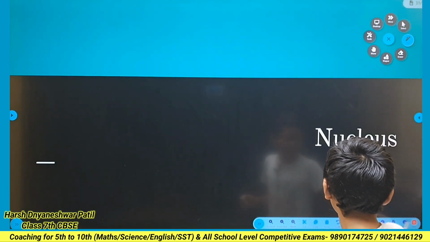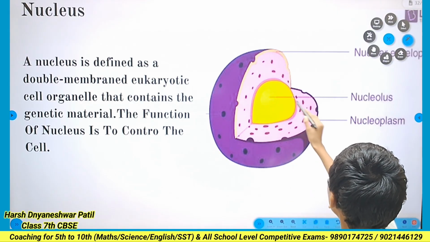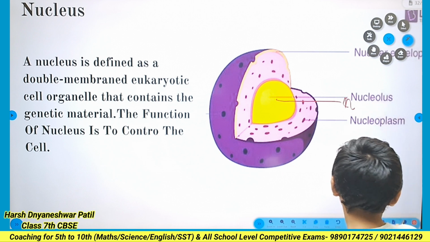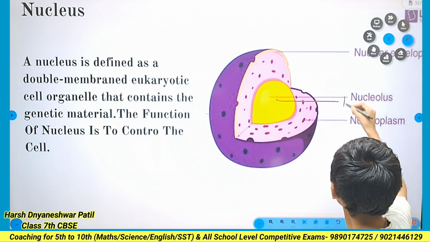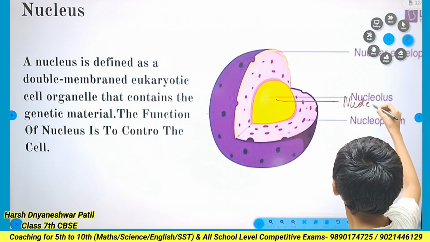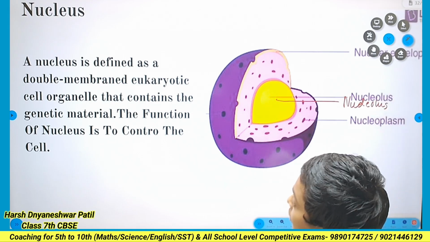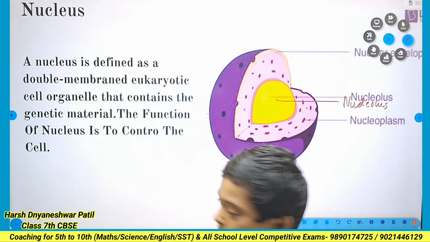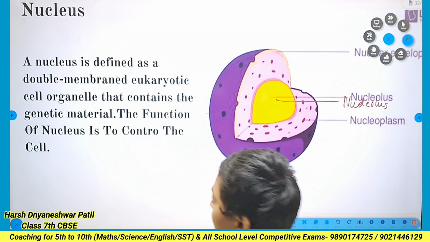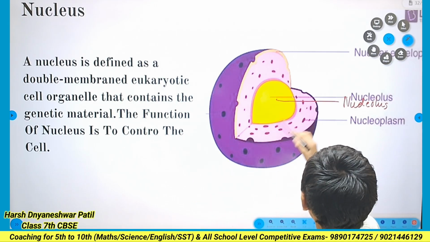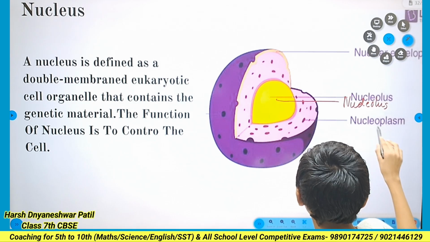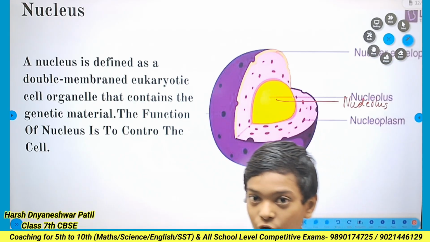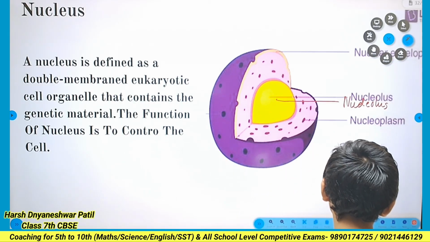Cell organelles. The first main one is the nucleus. Here is the nucleus, present in the nucleoplasm. The nucleus controls the whole cell, and its function is to control the cell. Around the nucleus, the nucleoplasm is present. It helps the nucleus to float in it.